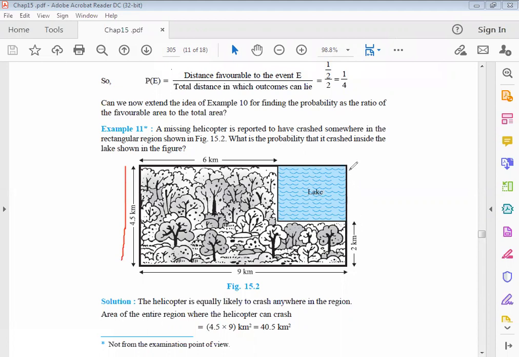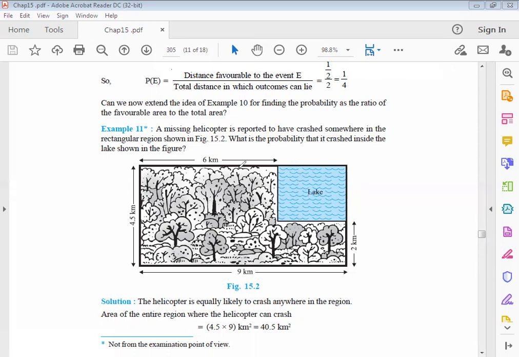So what is the length of this? 4.5 minus 2. Yes or no? 4.5 minus this 2, and we calculate the length, that is 2.5 kilometer. Similarly, we can calculate this width, because 9 kilometer is given here and 6 kilometer is given here. So we can easily calculate this width, that is 3 kilometer. Why? Because 9 minus 6. I hope you understand how we find the dimensions of this lake.